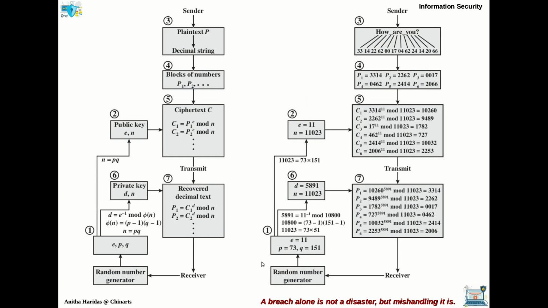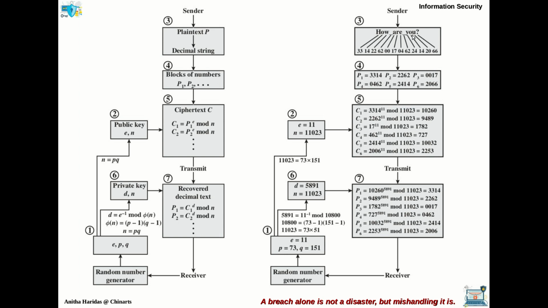So if this is the case, observe this process of how multiple blocks are encrypted. This is the example, then we will go for the general statement. Now the sender wants to send a message: how are you. This is a longer message which has more than 2 alphanumeric characters.